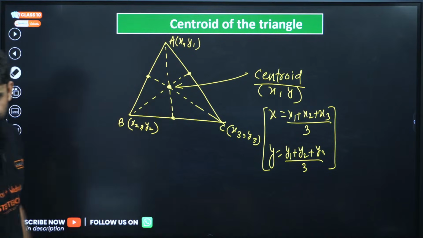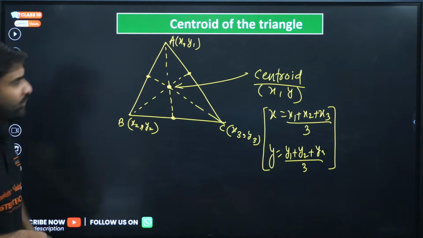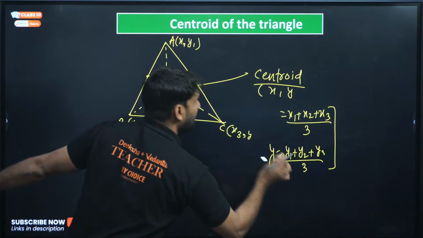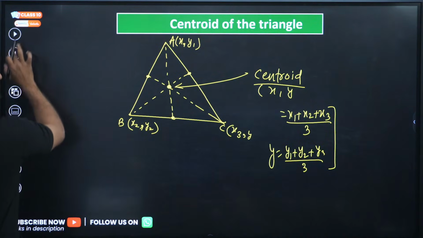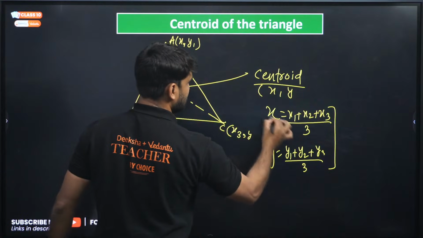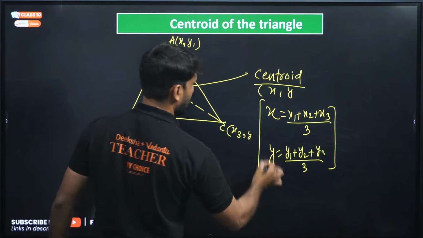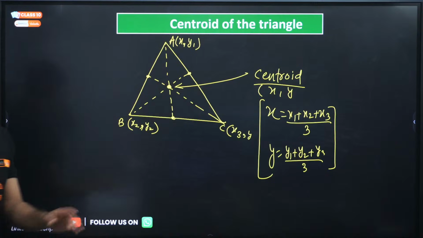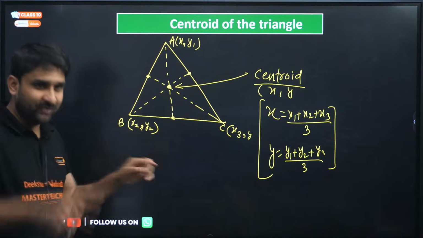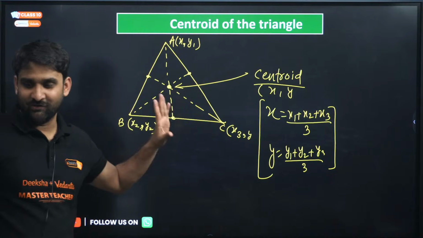Okay, now I hope this is clear. Please keep this formula in mind. It is a very powerful formula. X is there, and Y is there, for the centroid. But to find the centroid, you must have the vertices of the triangle. Then only can you find it.